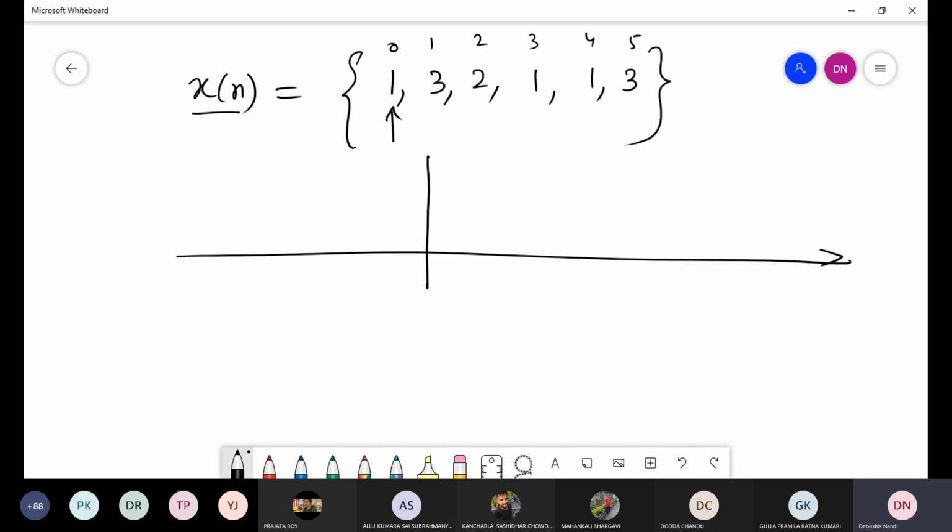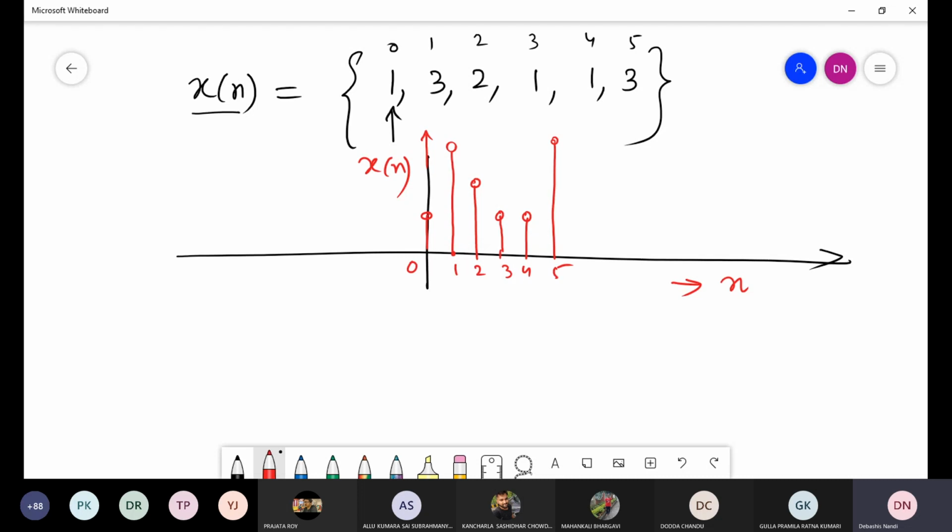If you plot this, then n equal to 1 means you are getting this sample with value 3. N equal to 2 means here you are getting this sample, then again 1, then again 1, then again 3. So this is the graphical representation, where this is n and this vertical axis is x. N equal to 0, 1, 2, 3, 4, 5.